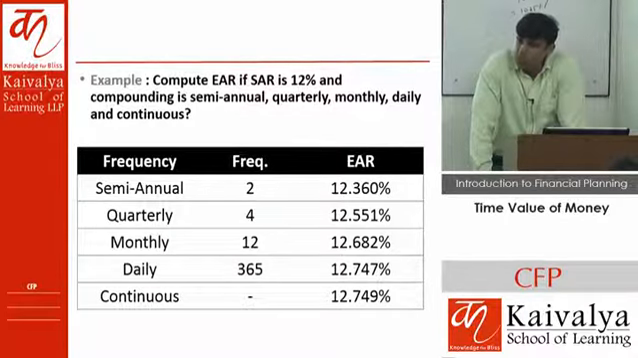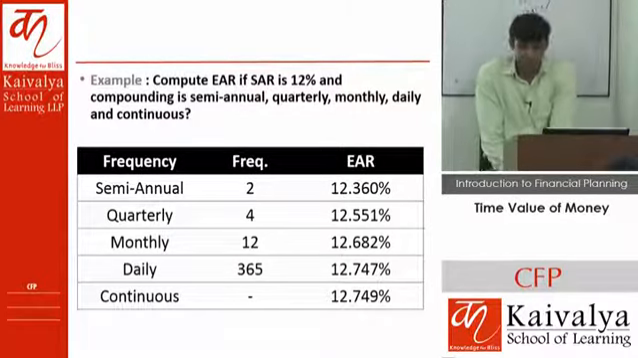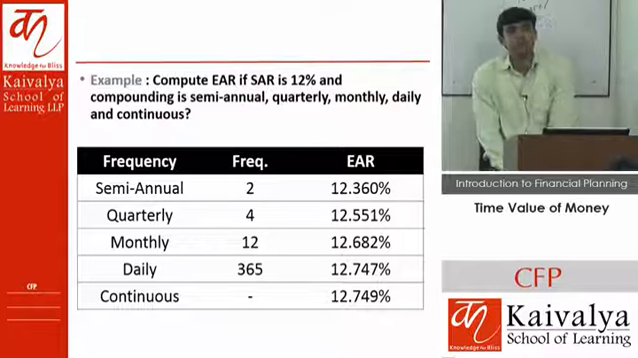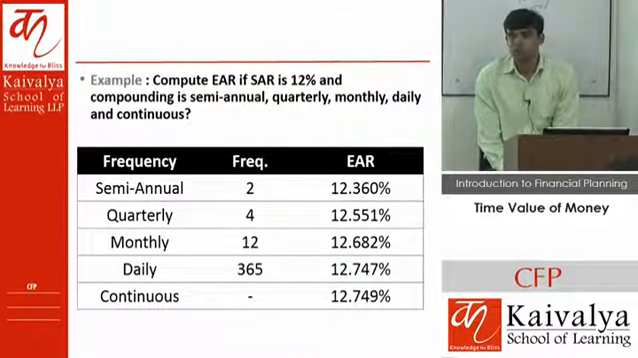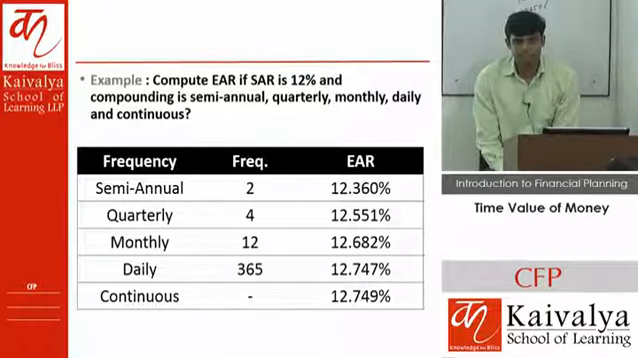15%, semi-annual is 15.56, okay. Quarterly is 15.87.